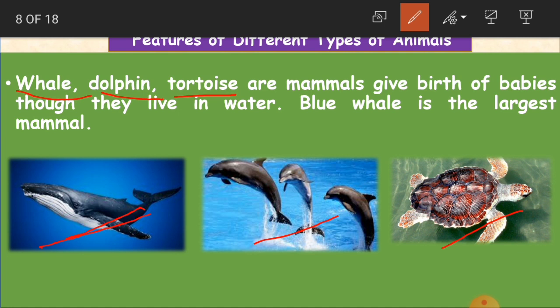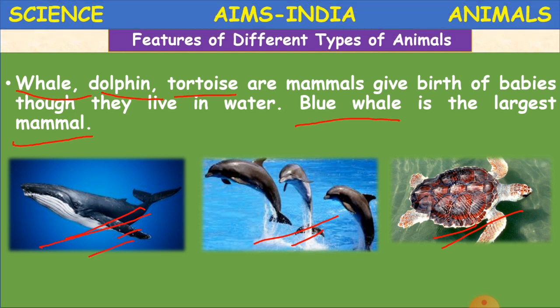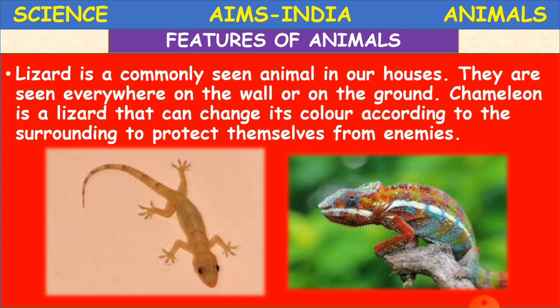They are not going to lay eggs. They are going to give birth to their babies. Even though they are living in water, they are able to give birth to their babies. Okay children, that is why they are called mammals. And blue whale is the largest mammal, as you can see in the picture here. Clear children? Okay, now we'll see the other type of animal, like lizard.